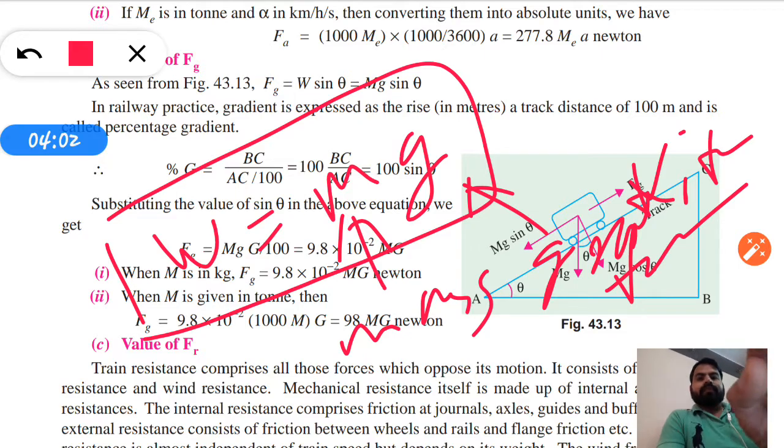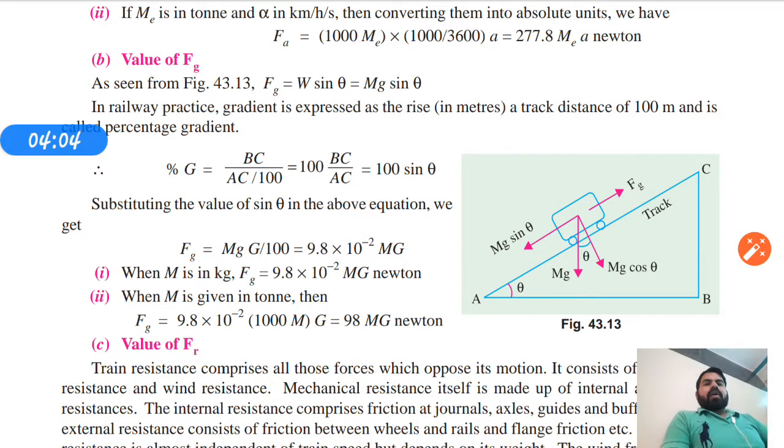So we can say that this Fg will be W sin theta. There are mg sin theta and mg cos theta components, and Fg equals mg sin theta.